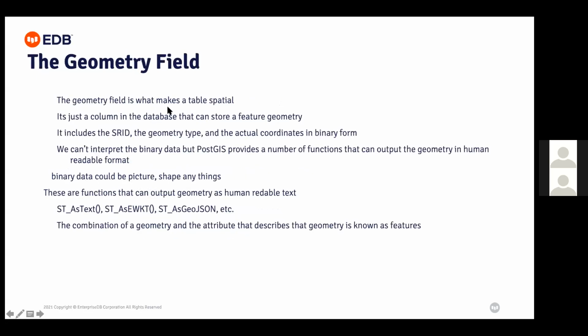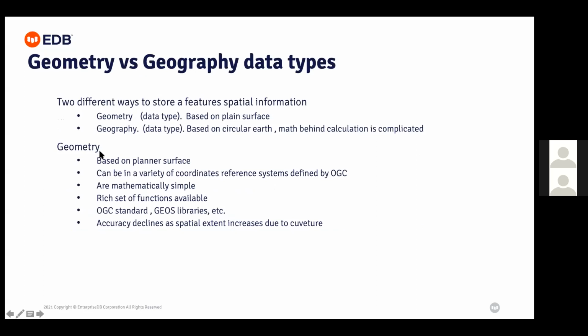Again, the geometry field is what makes a table special. By using geometry data types, you can store your geometry data. And when I store my geometry data into the table, that table becomes special for me. So here, it is just a column in the database that can store the feature geometry. And there are functions that can output the geometry in human readable formats, that is ST_AsText. So I can see my geometry data in text format. So this is about geometry.